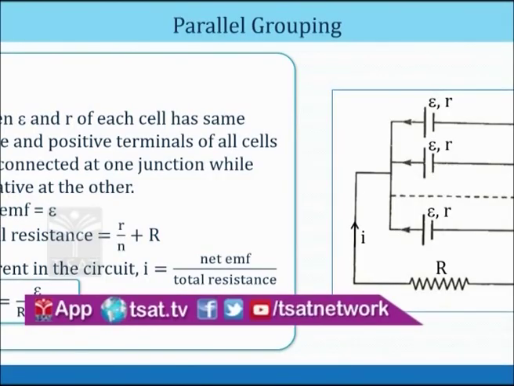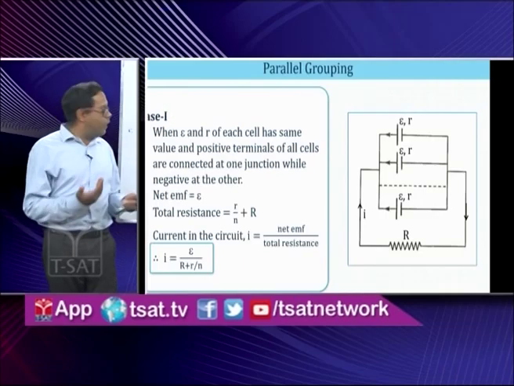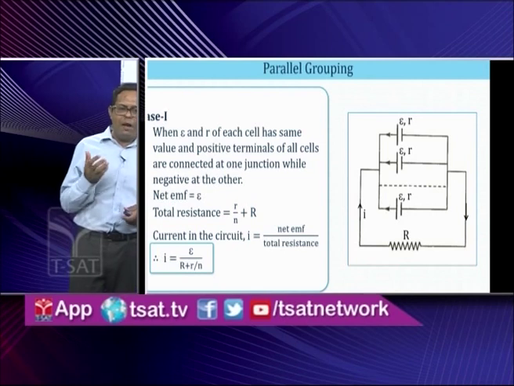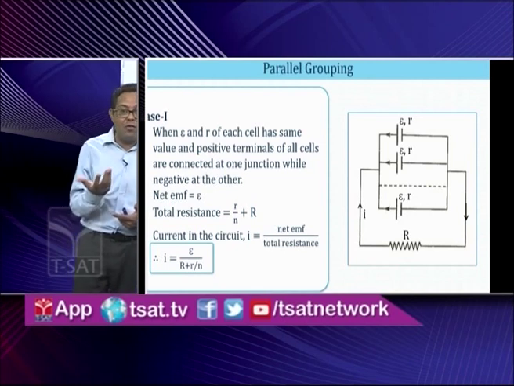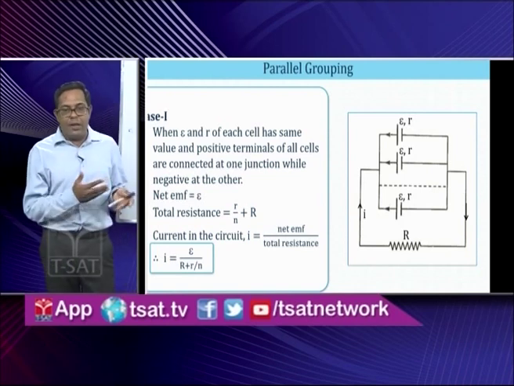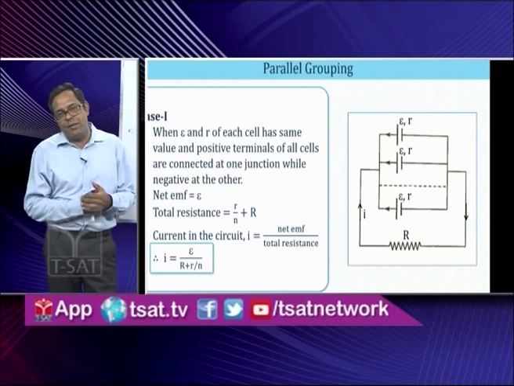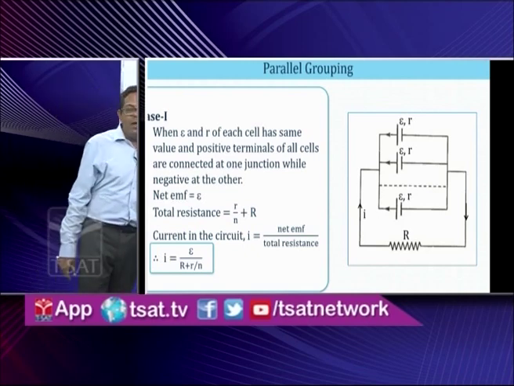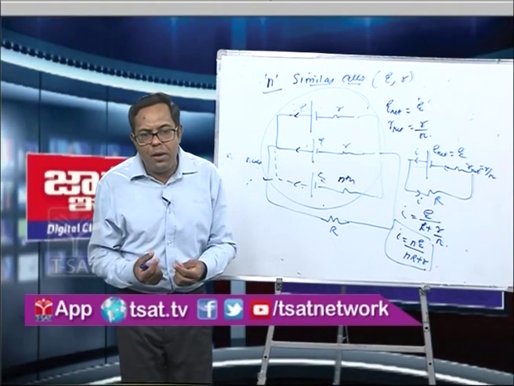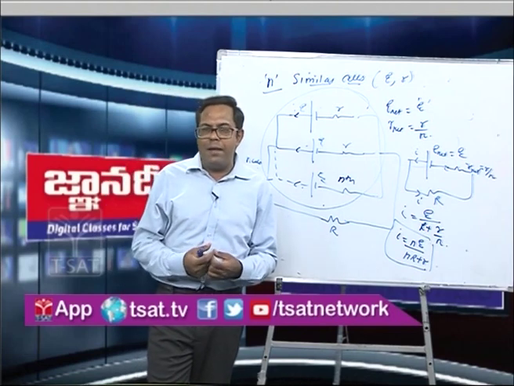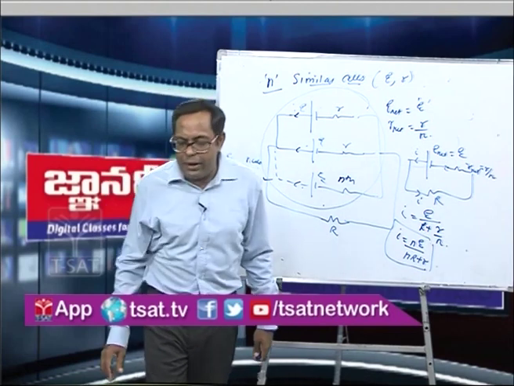So now my question still remains the same. When the cells have to be connected in parallel, again what we have done in the case of series combination, we have taken two cases. You remember that internal resistance is less than the external resistance, and internal resistance is greater than the external resistance. So here also we have two cases, and we will see what is the preferable case when the cells are connected in parallel.